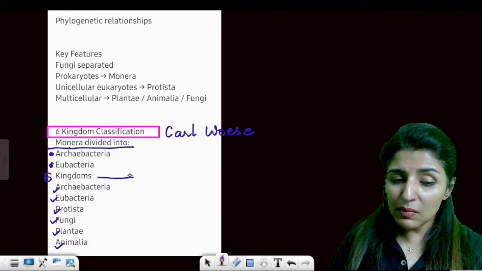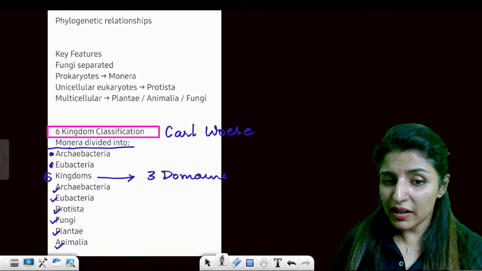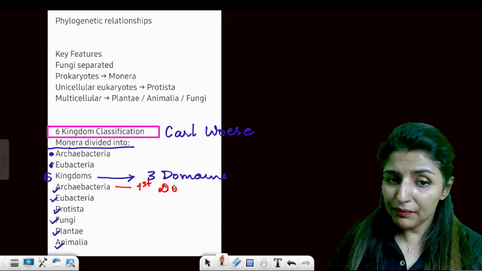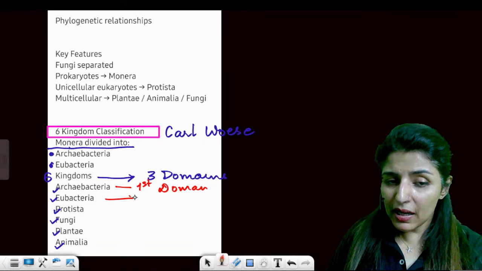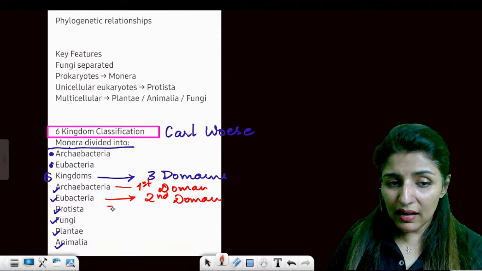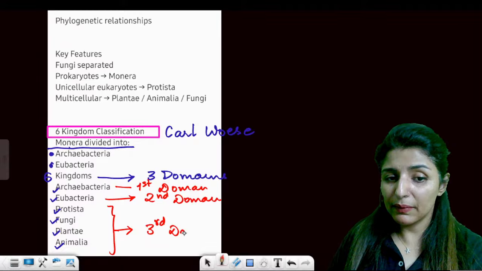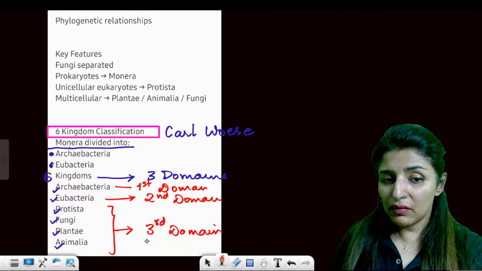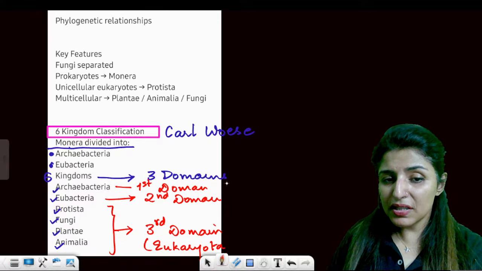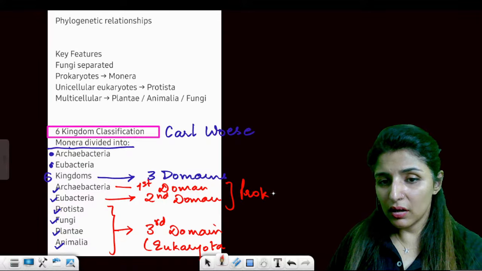Now these six kingdoms were divided into three domains. Archaebacteria was the first domain. Eubacteria made the second domain. And the rest of them, all the eukaryotes, were put together in the third domain. And we called them eukaryota. So first and second was prokaryota.